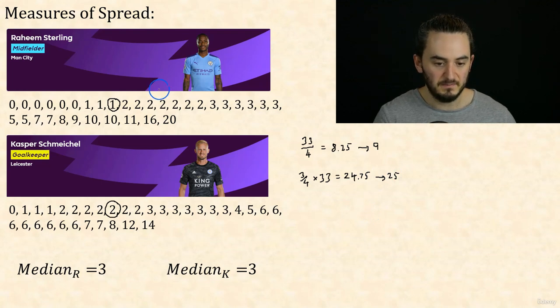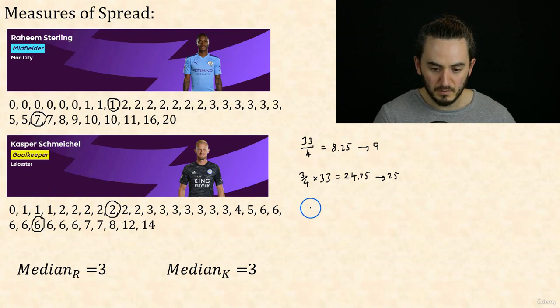And so I'm looking for the 25th. So that's the 9th, 10th, 11th, 12th, 13th, 14th, 15th, 16th, 17th, 18th, 19th, 20th, 21st, 22nd, 23rd, 24th, 25th. So for Raheem Sterling, it's 7. And for Schmeichel, it's 9th, 10th, up to 24th, 25th. So 6 for Schmeichel.